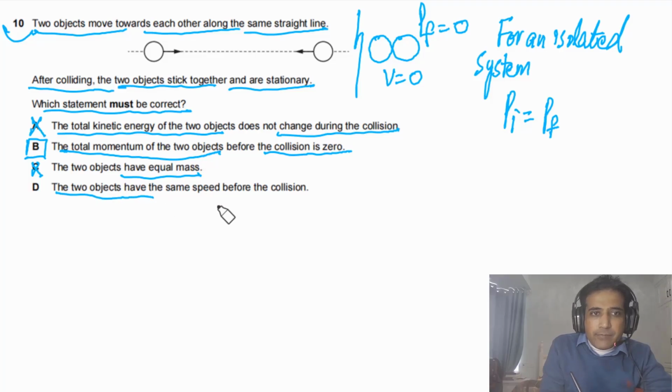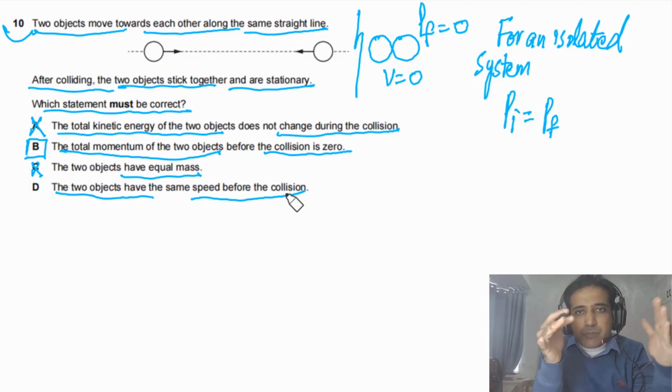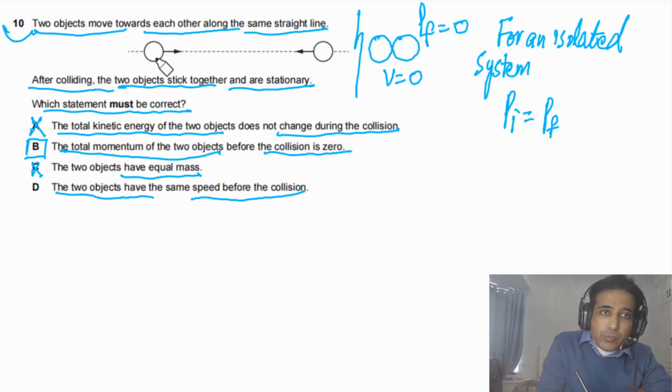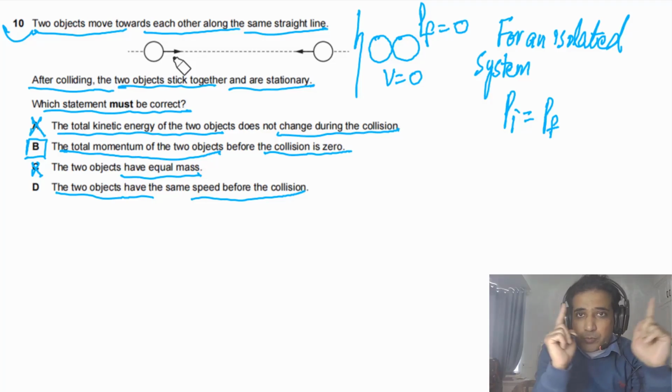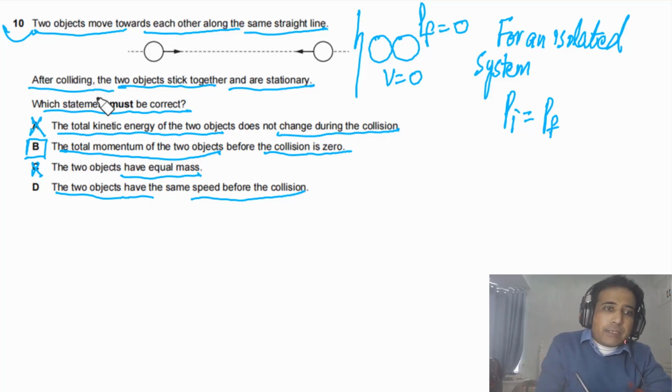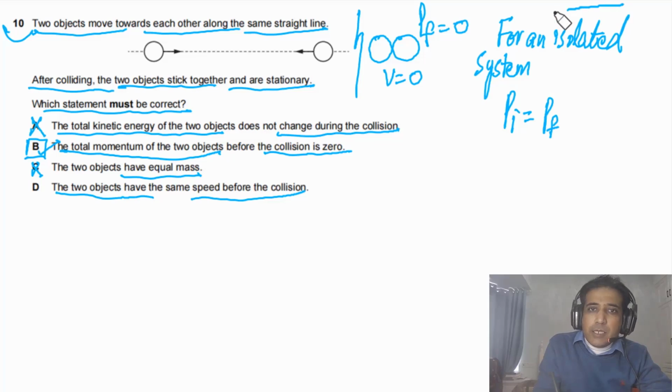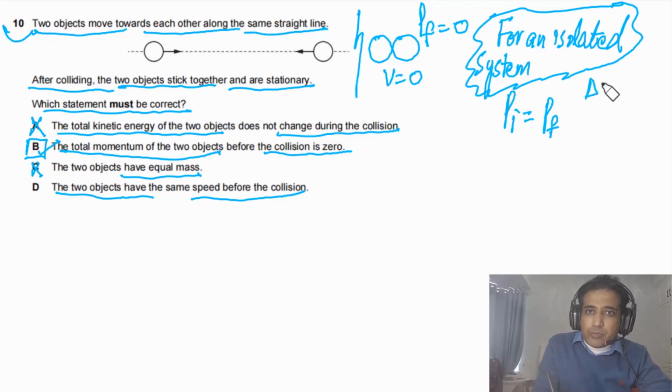The two objects have the same speed before the collision. If the mass is different, the speed will be different. But these two objects have the same momentum in opposite directions. That's the reason the momentum before collision is equal to 0. So the best answer for this question is B. The point you need to understand is that for an isolated system, the change in momentum is equal to 0.